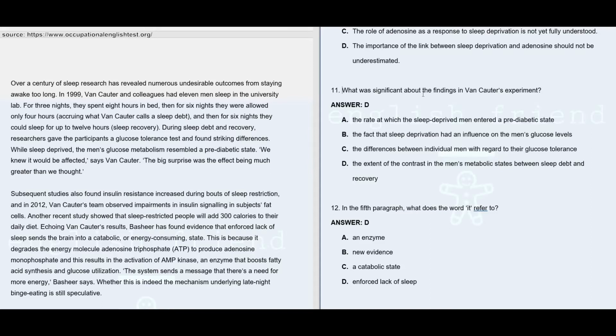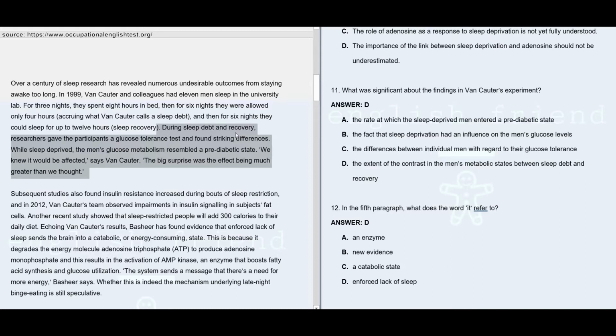Question number 11. What was significant about the findings in Von Carter's experiment? Here the answer is D, and it says the extent of the contrast in the men's metabolic states between sleep debt and recovery. As we go through the paragraph from the very first line to this portion, they are describing the methodology and the way they conducted the experiment and what exactly the experiment was. And here you will find the findings of that experiment conducted by Von Carter.